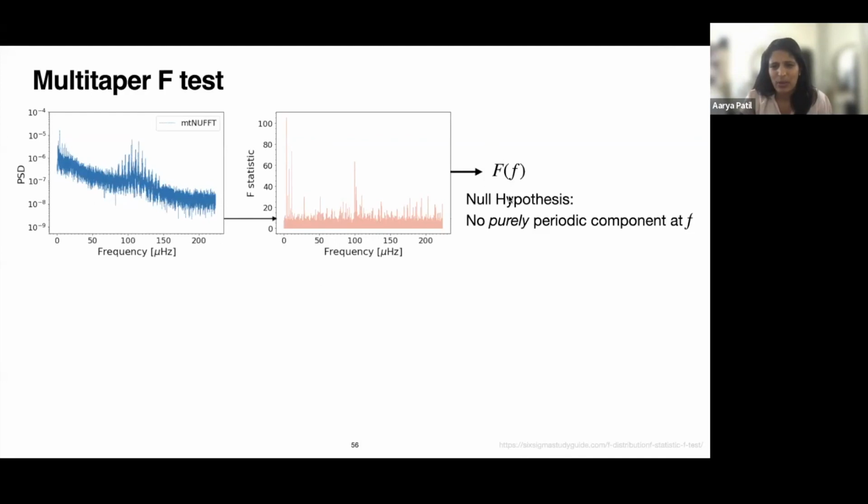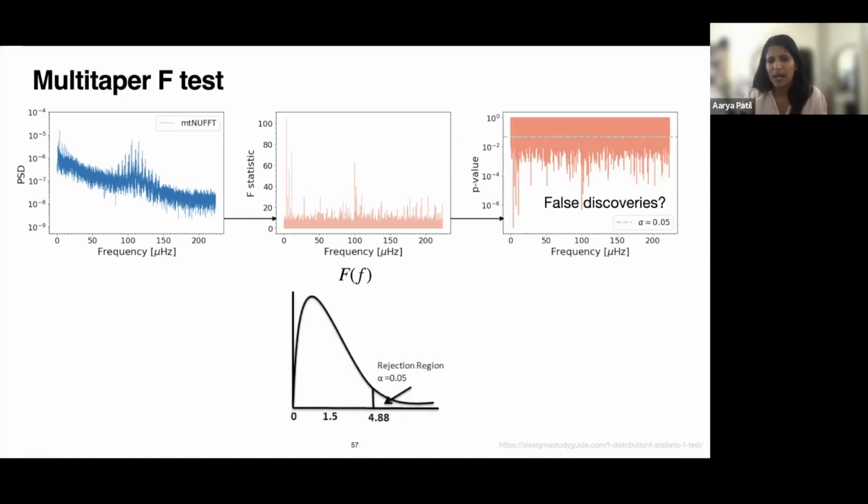And then essentially we test this F statistic, which should ideally follow an F distribution if it satisfies the null hypothesis that there's no purely periodic signal present at frequency F. But if there is a periodic component, then it should fall in the rejection region with some level of confidence. So here I'm using 0.05 as the confidence level. And to the right here, I'm just showing the p-values corresponding to the F statistic.